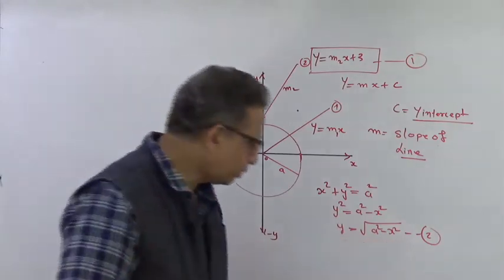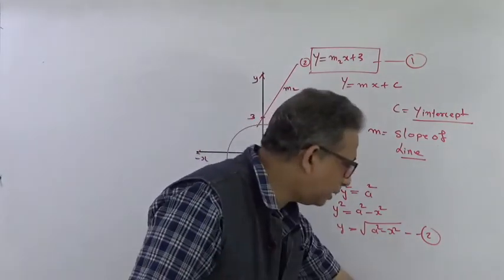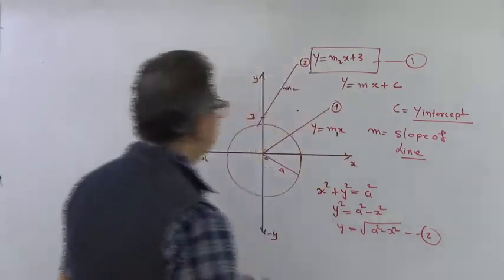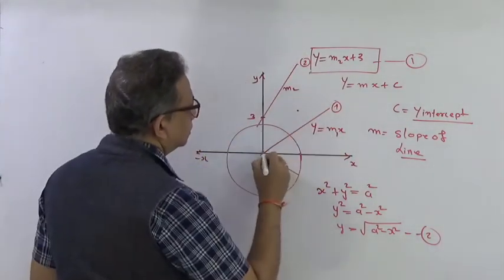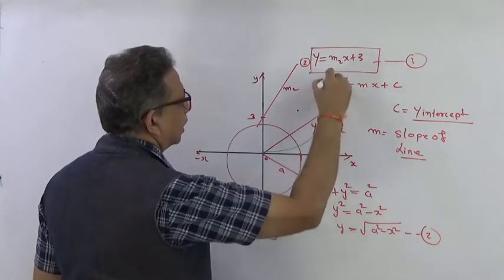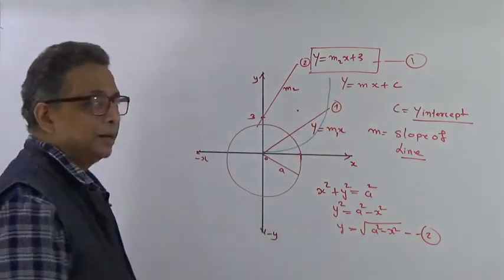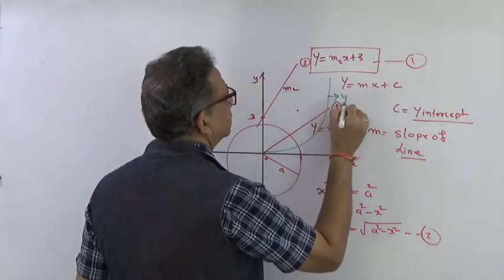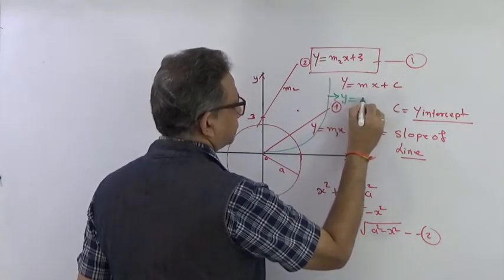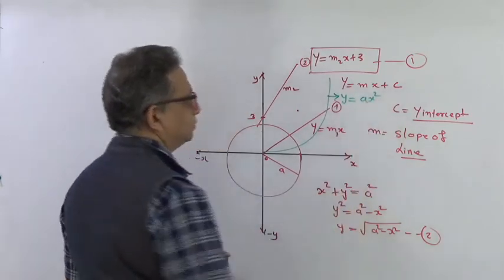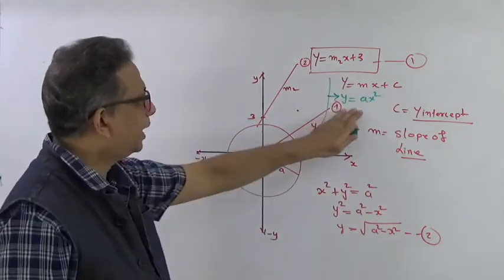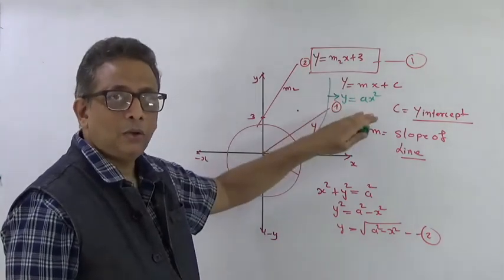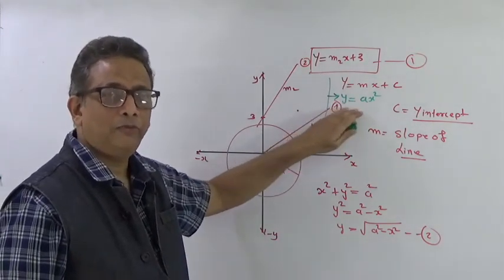There is one more important graph that we are going to learn, and that is the graph of the parabola. This is a graph which is given as a parabola graph, right? The equation of this graph is y equal to ax square. y equal to ax square is the standard equation of this graph. This is also a function of x.